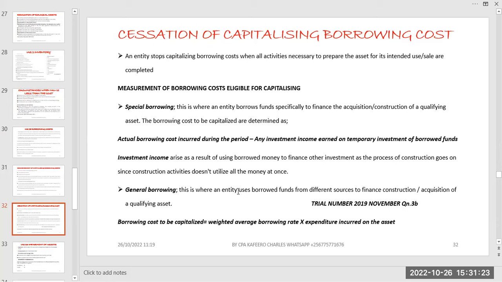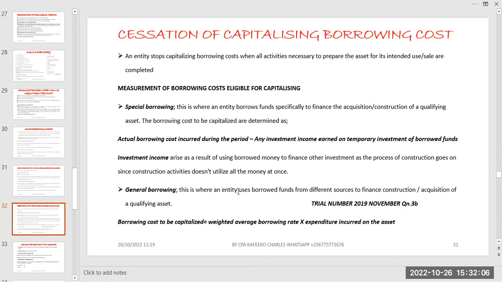And basically, when they are coming from different sources, we expect to have different costs. Leave alone the interest itself, even the other costs, like the administration costs and the advertising costs that are directly attributable to the amount you are getting, you will see that those costs are going to be different. How are we going to be amortizing those different costs? But basically, we can look at the interest, because that's what is majorly in the borrowing cost. But don't forget, there are also other costs.